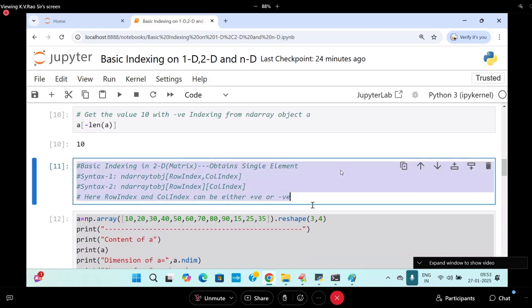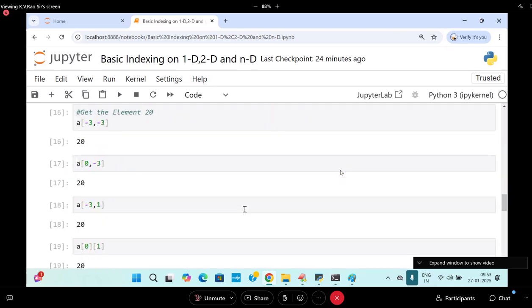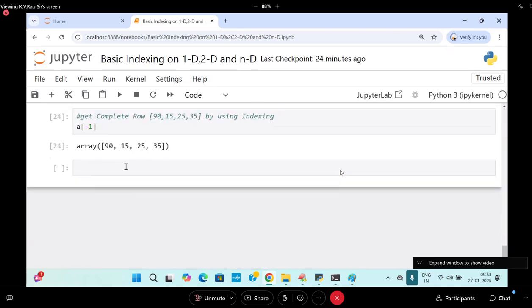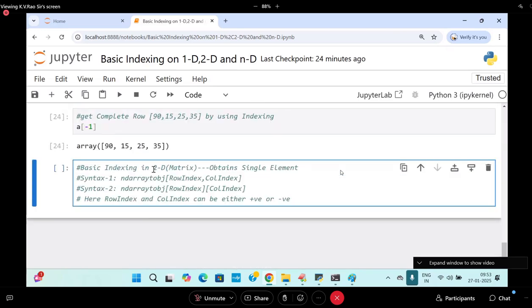3D, I want to go for it. How do you go for 3D indexing? Very easy. 3D is nothing but a matrix with dimensions, rows and columns. So matrix number, comma, rows, comma, columns. How many indices? 3. Matrix index, row index, column index.